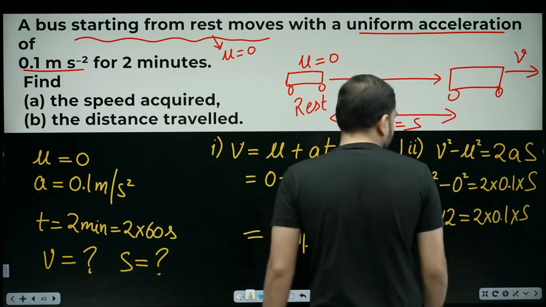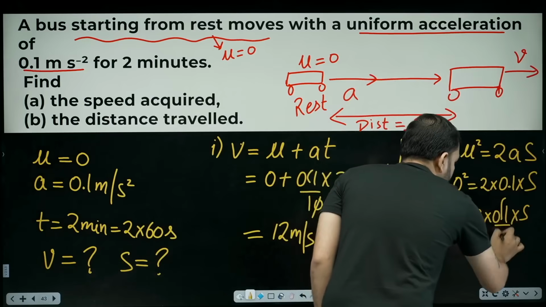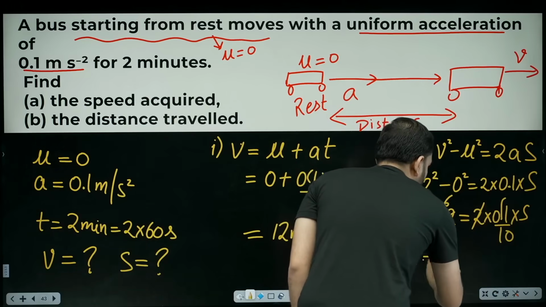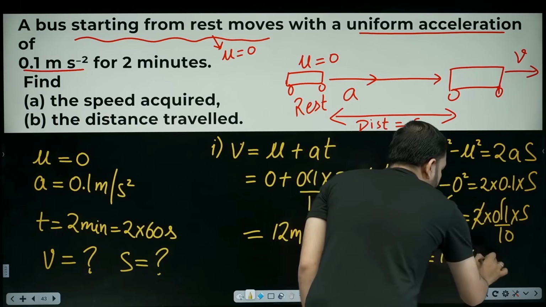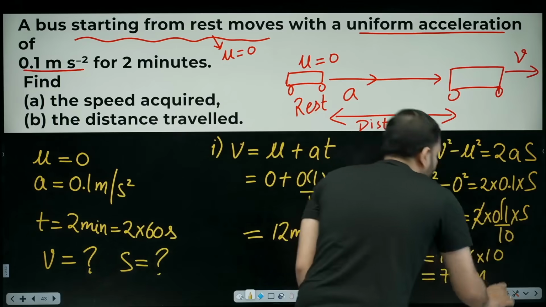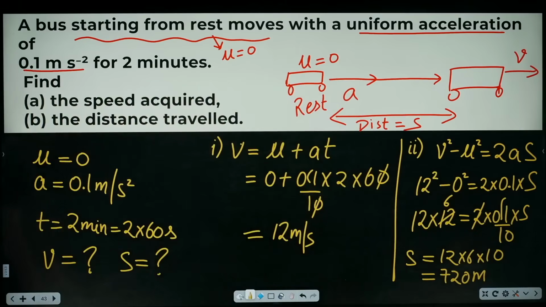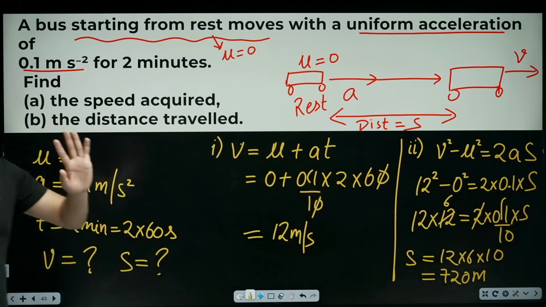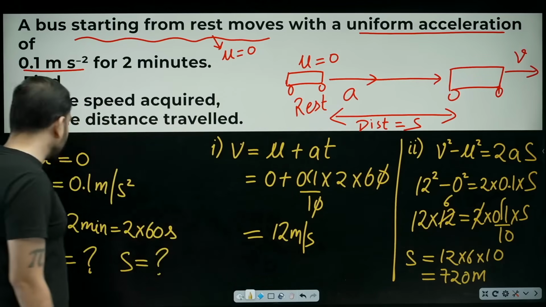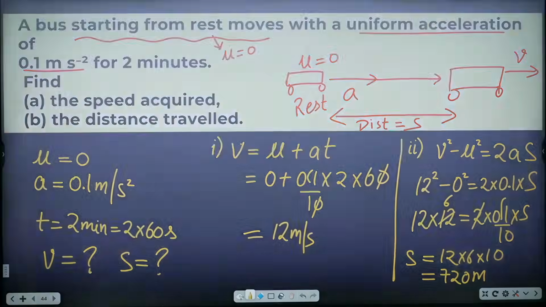Now beta, all of you will go that side. All of this moves where? Or should we do that here? Yes. So 2 ones are 2. 2 sixes are 12. Here s value, what is it? 12 into 6 into 10. How much is it? 12 sixes are 72. So 720. This is the calculation. Is it clear? 720 meter. You can also calculate using the third formula. s is equal to ut plus half at square. Look, you know u, you know a, you know t. Work finished. Let's move ahead.